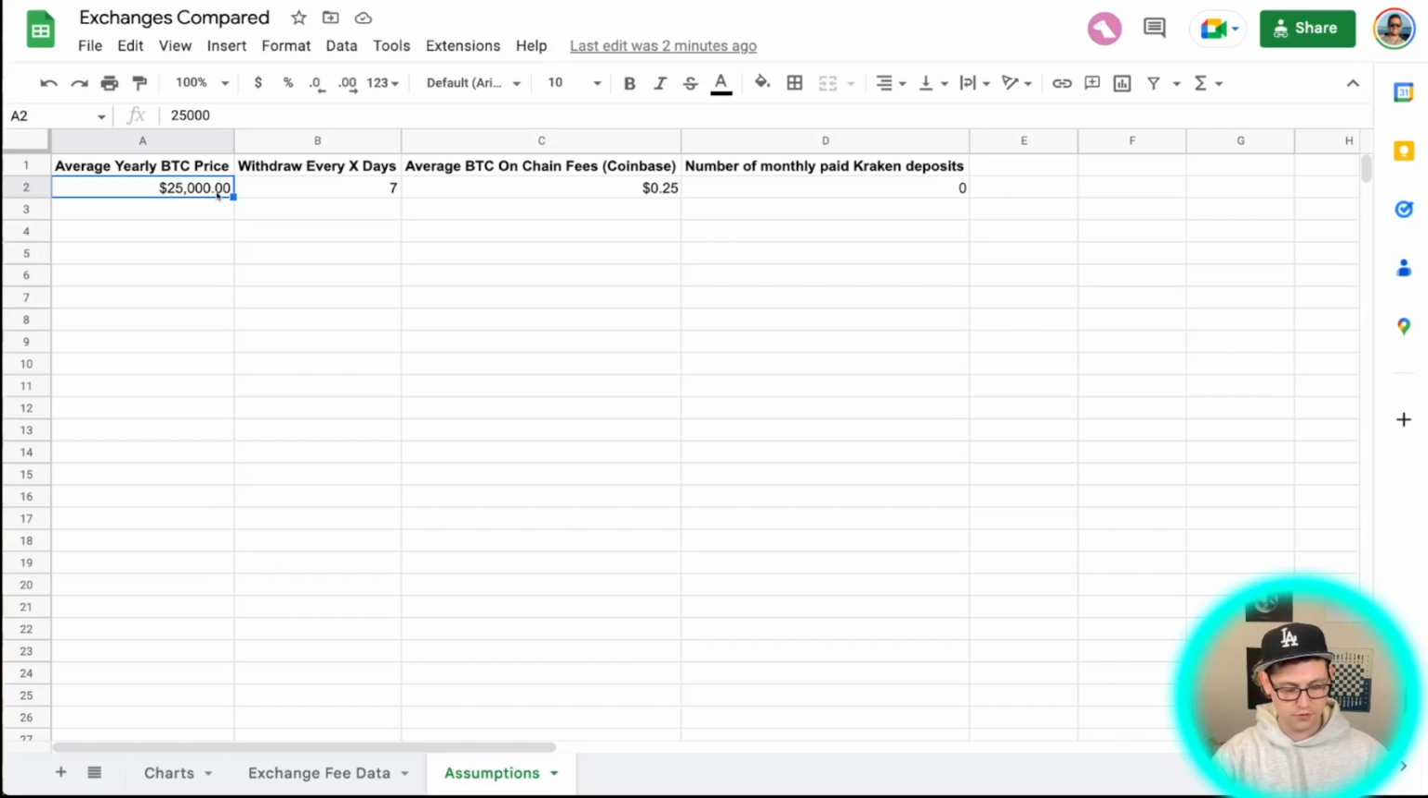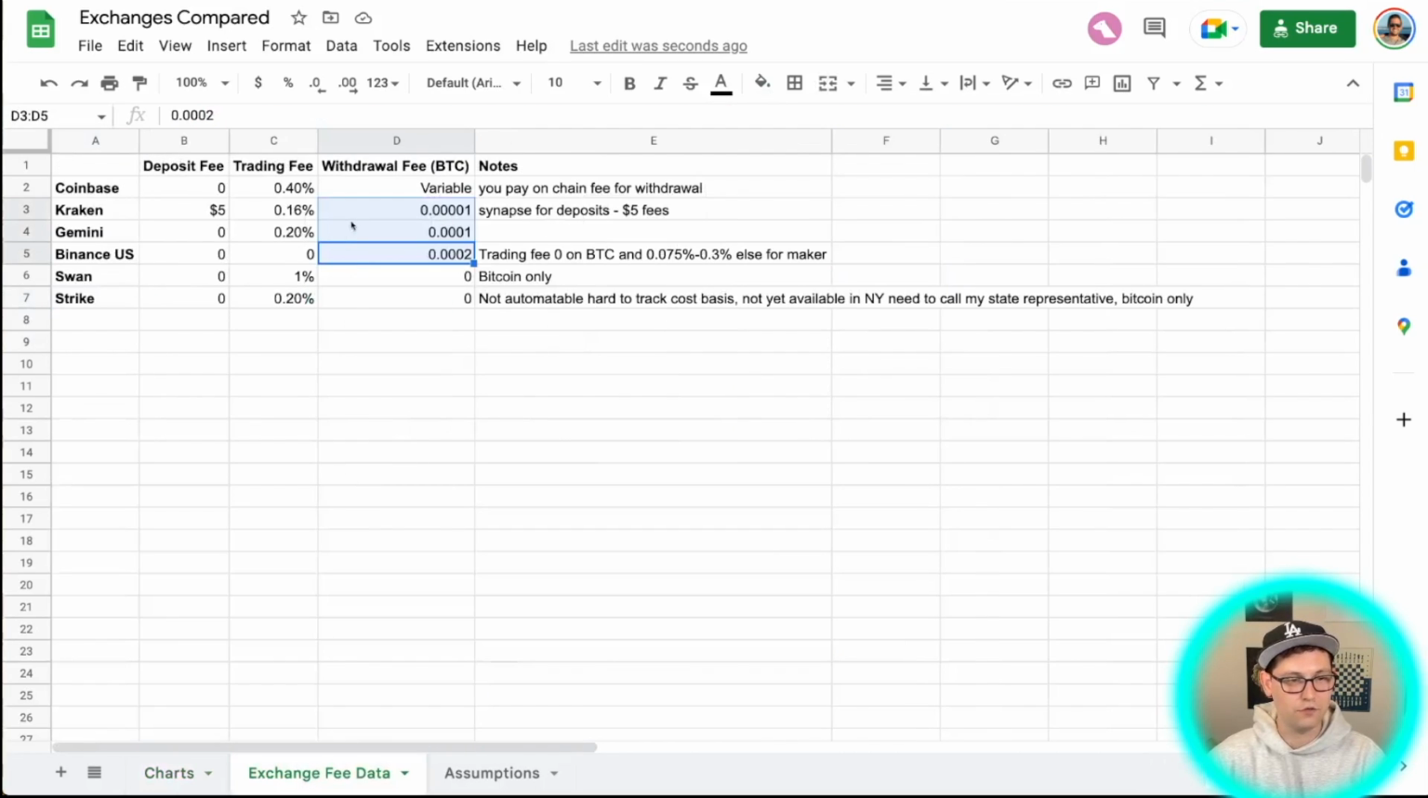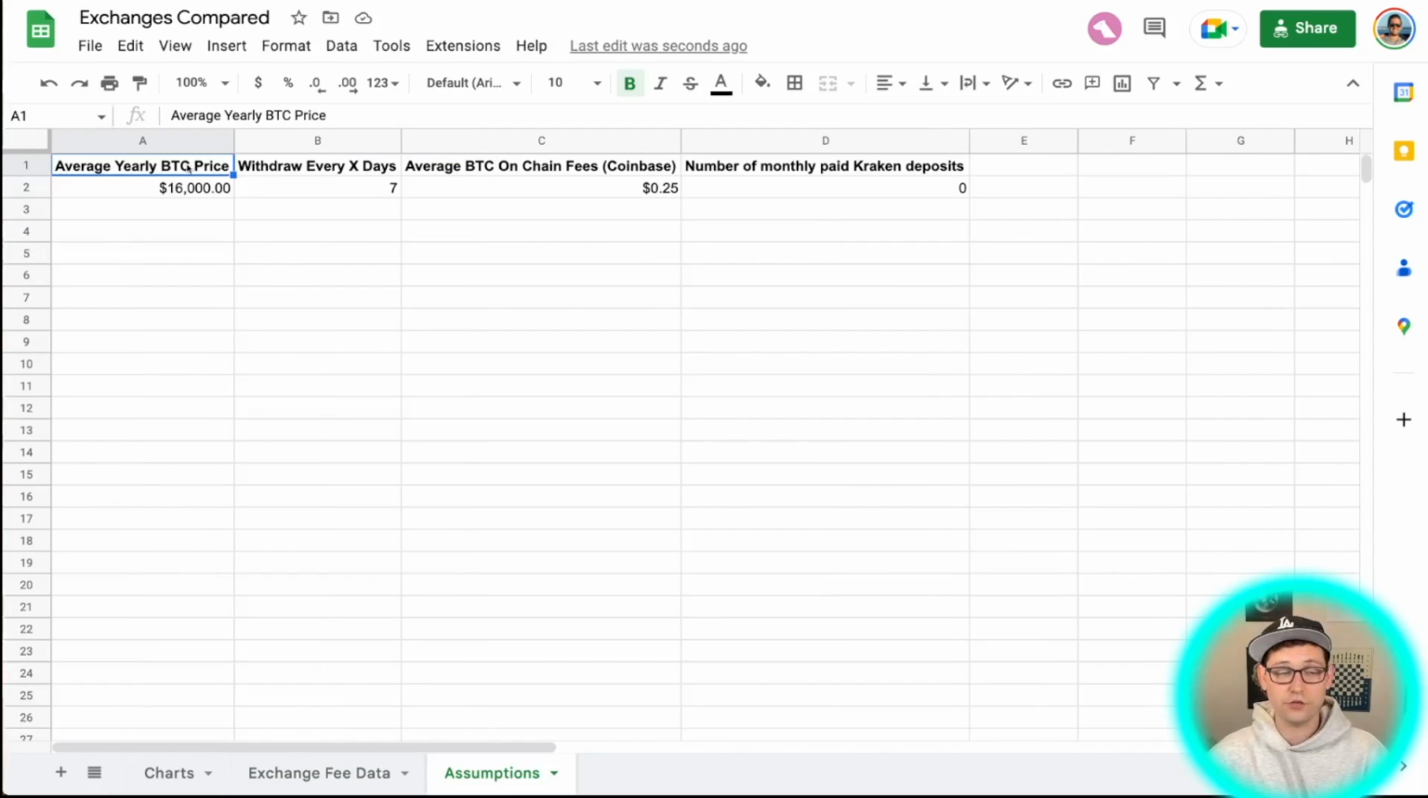If, for example, you thought the yearly average price was only going to be $16,000 for the next year, you could come back over to charts and see that now Kraken becomes a better option than Strike at a lower yearly spend, because the Bitcoin withdrawal fee that just gets eaten up by the exchange is not as much as it used to be. So that's our first assumption here.